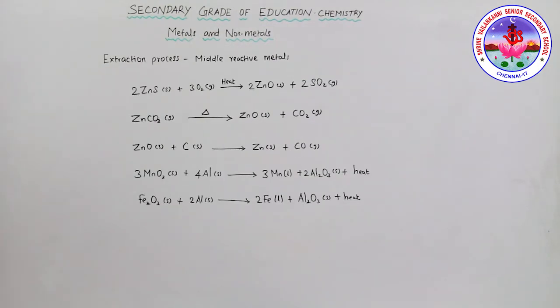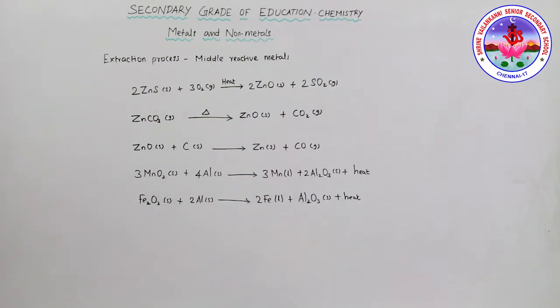Extraction process for the middle reactive metals, that is, the moderately reactive metals like zinc, iron, lead, and copper. Usually they are present in sulfide or carbonate ores.